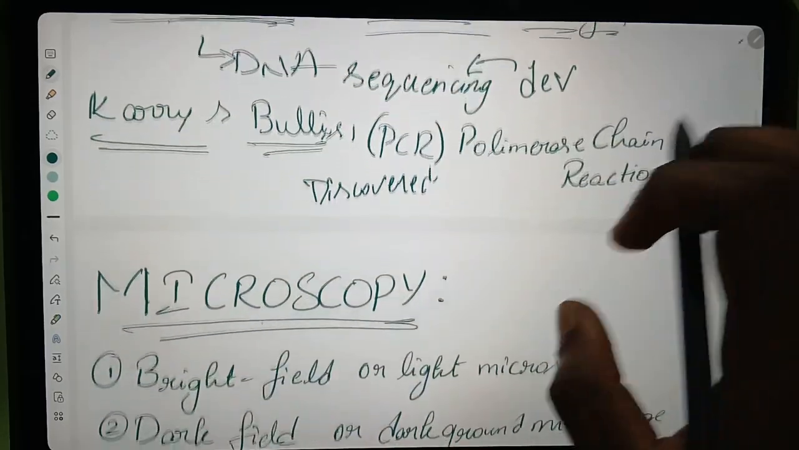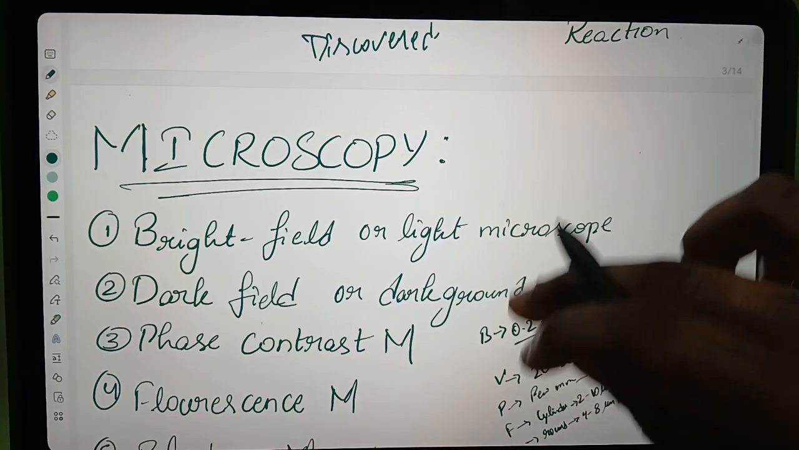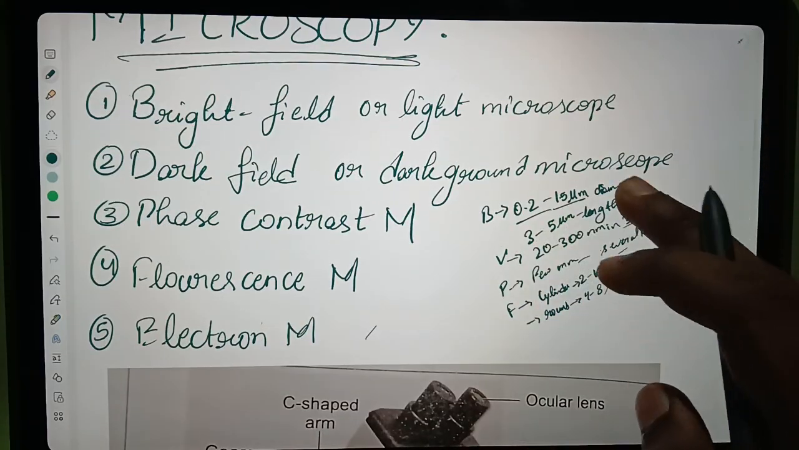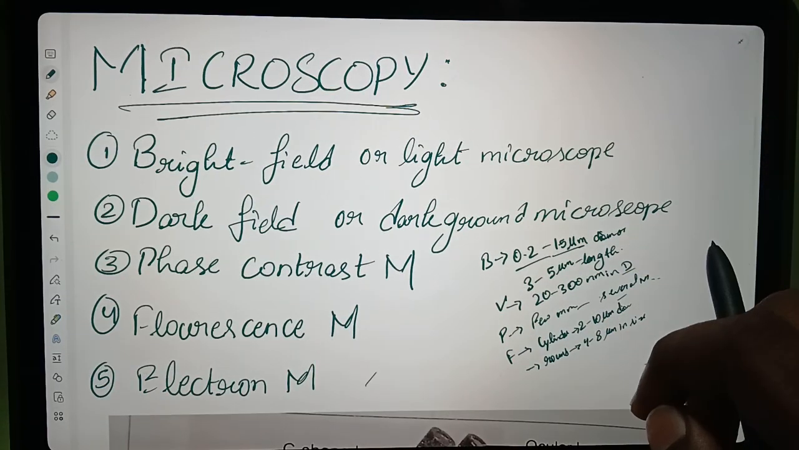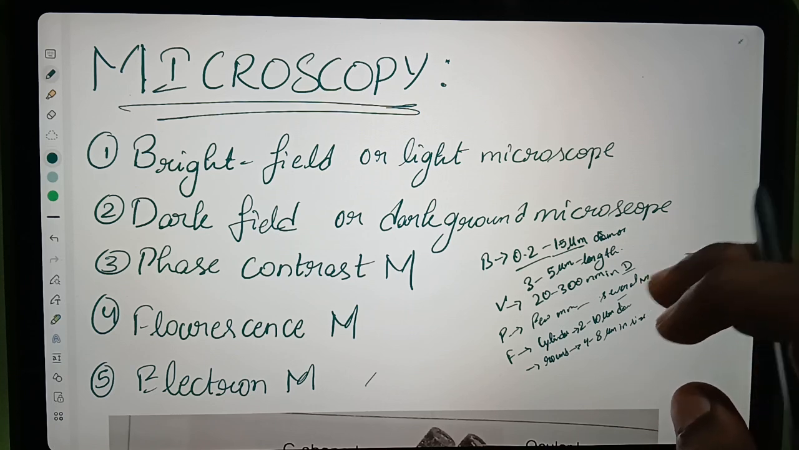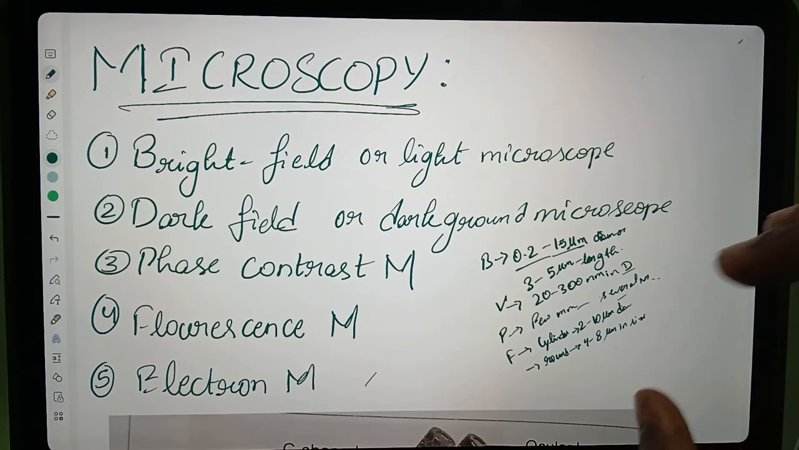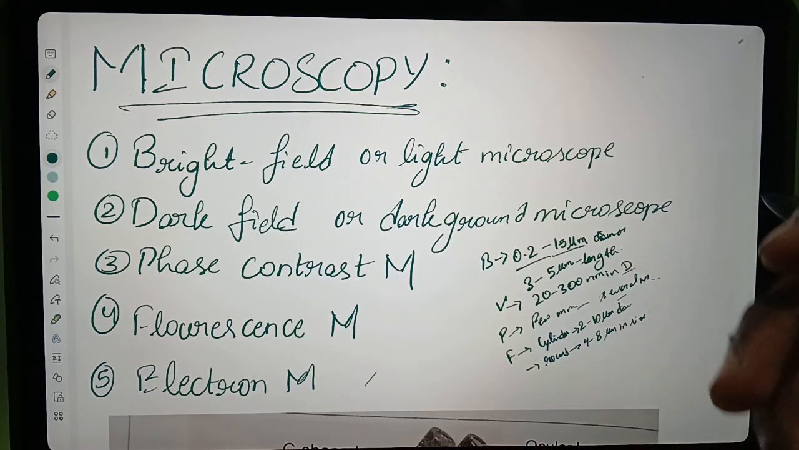And coming to the next topic, microscopy. In microscopy, there are five types of microscopes: bright field microscope, dark field microscope, phase contrast microscope, fluorescence microscope, and electron microscope. General microscope means what? Microscopes are the instruments in which we see the microorganisms.